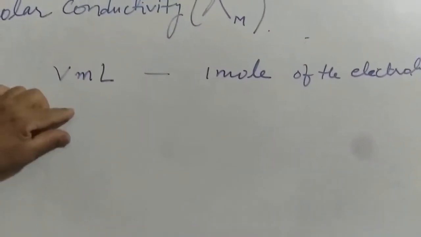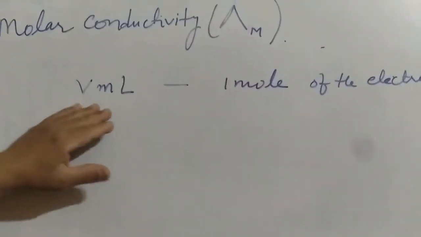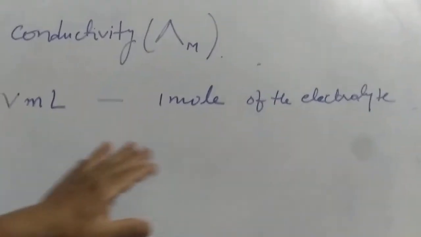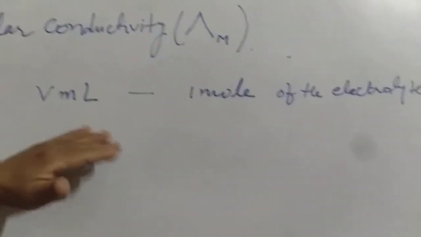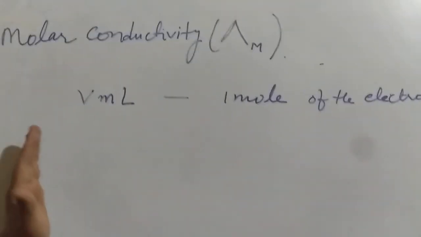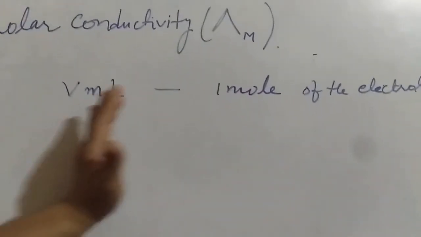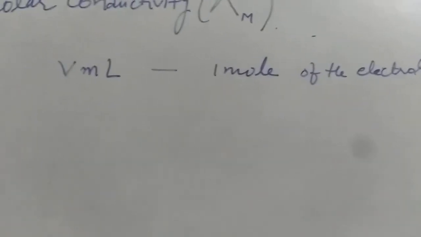Remember here V is a specific volume in which 1 mole is dissolved. Where do I keep this solution? In my conductivity cell, where the distance between the electrodes is 1 centimeter and the cross section area is enough to hold the entire solution.